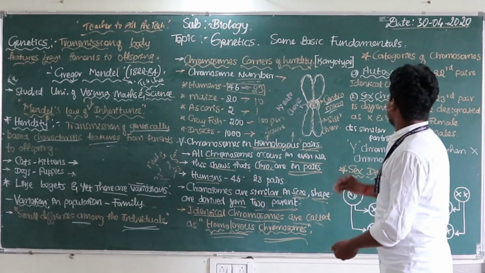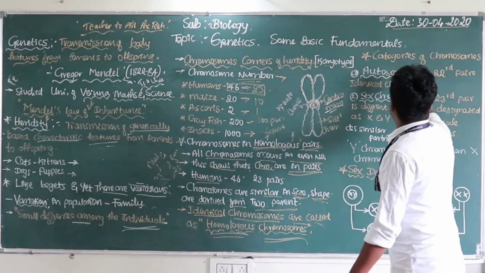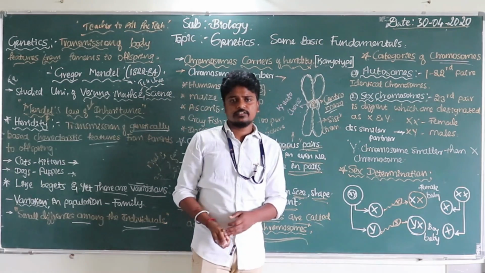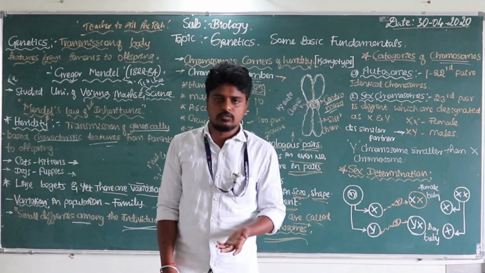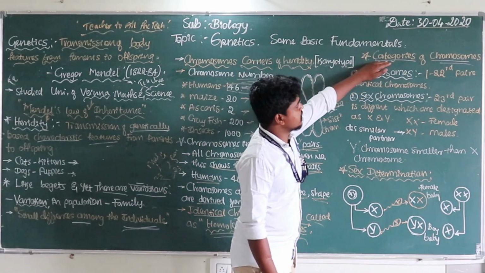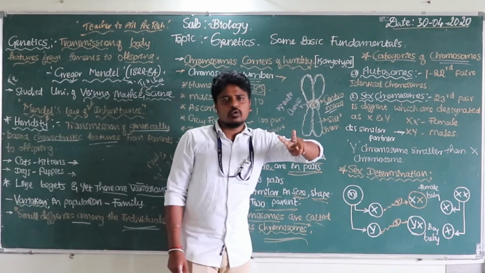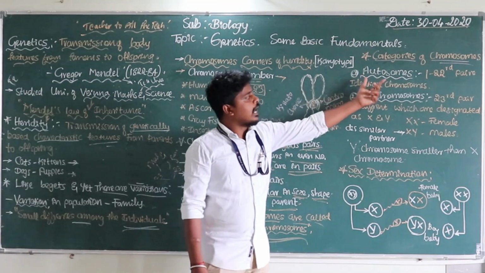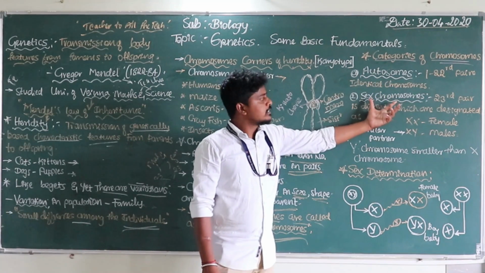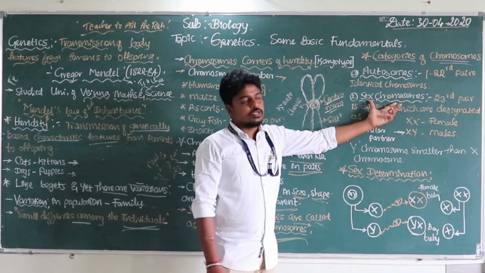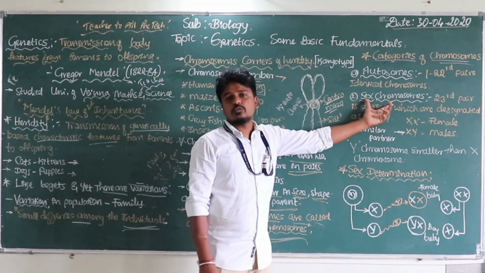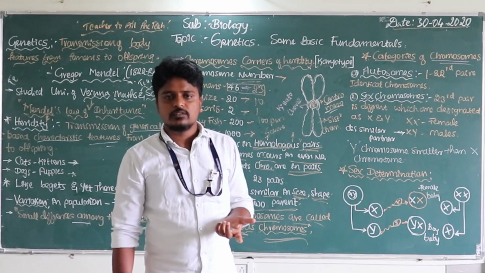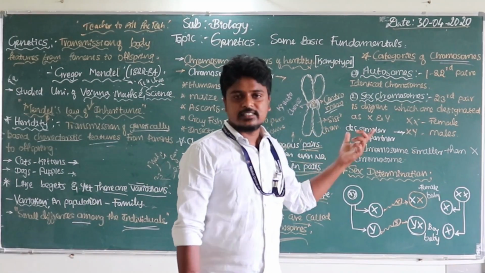And most important, there are mainly categories of chromosomes. The categories are the types of chromosomes. Have a look here: mainly two categories of chromosomes are there. Which are those? Autosomes and sex chromosomes. See, autosomes and sex chromosomes are the categories of chromosomes. What are autosomes and what are sex chromosomes? Let's study now.